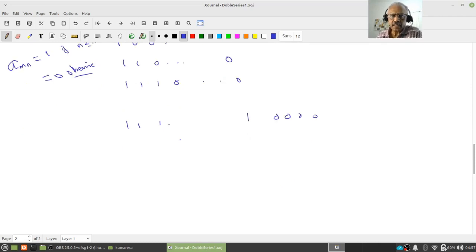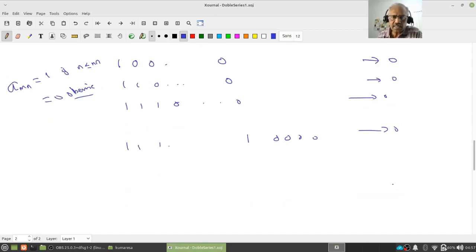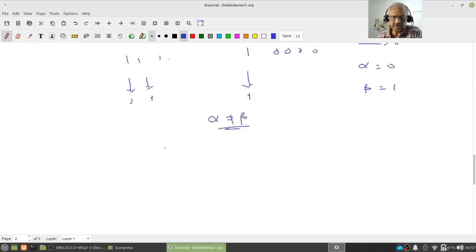Now you can see what the limits are row wise. Row wise limits are all 0 because these are all eventually 0 sequences. Whereas the column sequences are 1 all the way, except the first, so they also converge to 1 because these are eventually constant sequences. Therefore alpha in this case is 0 and beta is 1, and alpha is not equal to beta. This is just to give an idea about such things.